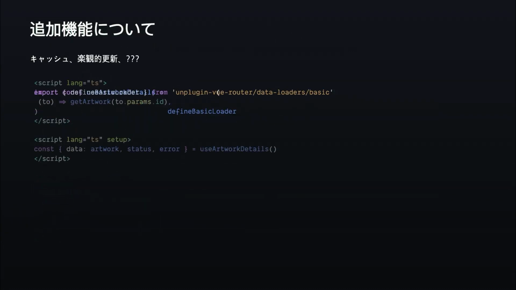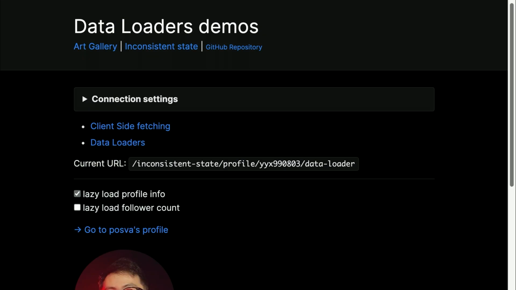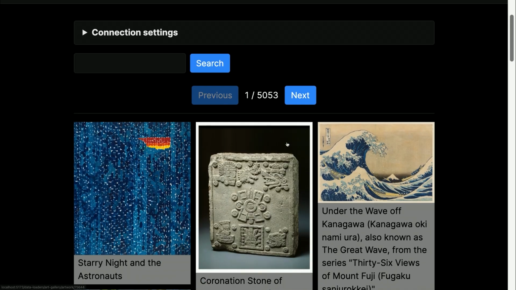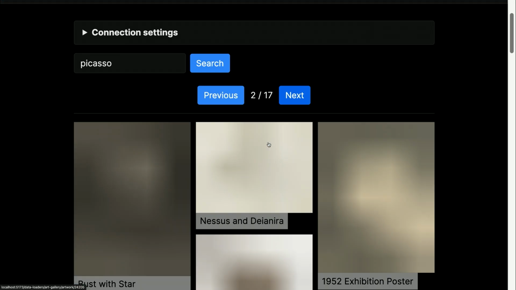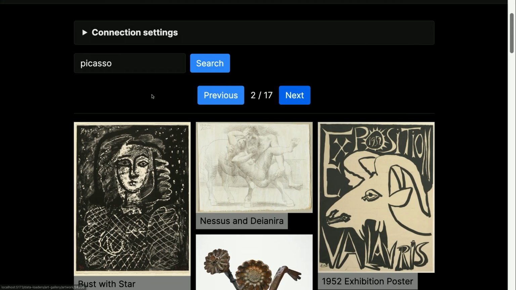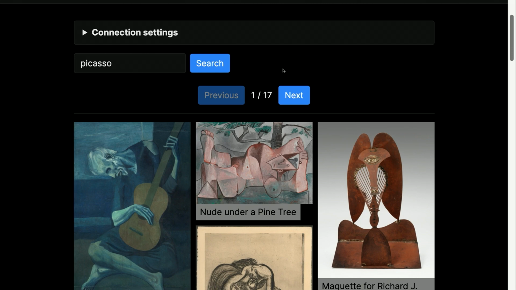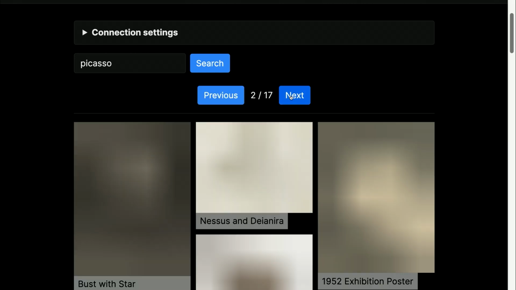I have to go back. This one. If I'm able to move the mouse, there we go. This is an art gallery, and it's using a real API, okay? So if I search, for example, for some artwork here, I'm going to say Picasso, it's going to take some time. I can paginate the results. Everything is on the URL, which you cannot see. And then if I go back, the results, so the fetch is completely instant here.